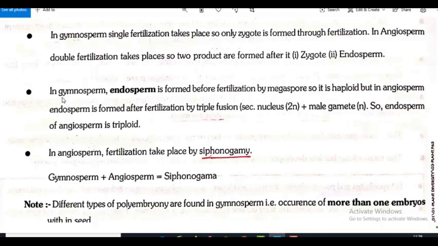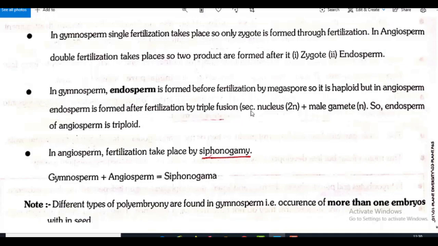That we will learn in detail afterwards. Now this much just for understanding that. In gymnosperm, endosperm is formed before fertilization by megaspore, so it is haploid. But in the case of angiosperm, endosperm is formed after fertilization by triple fusion.